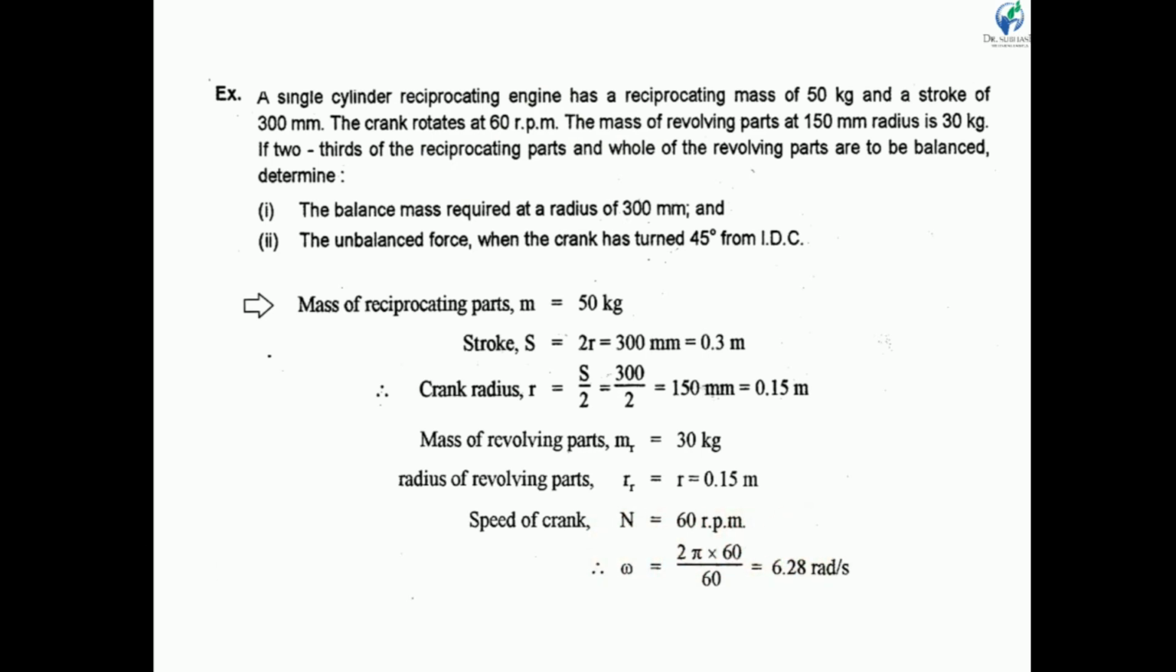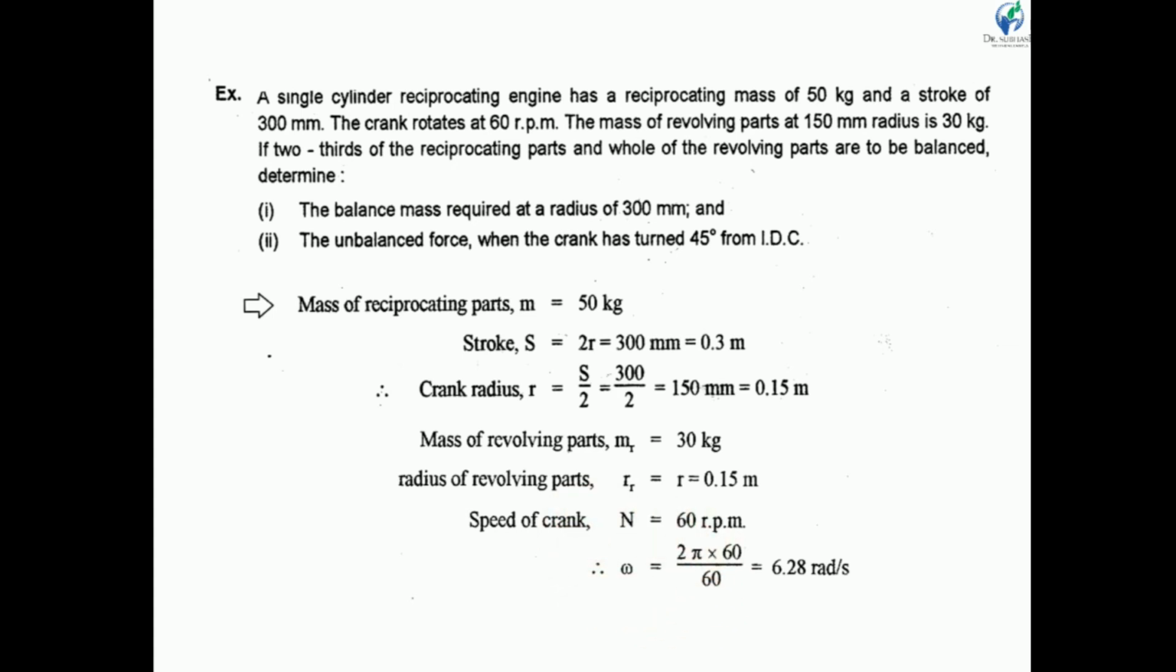Capital N is equal to 60 rpm. So omega is equal to 2 pi N divided by 60. If we put N is equal to 60, then we get 2 pi radian per second. So omega is equal to 6.28 radian per second. So now we have the value of omega.